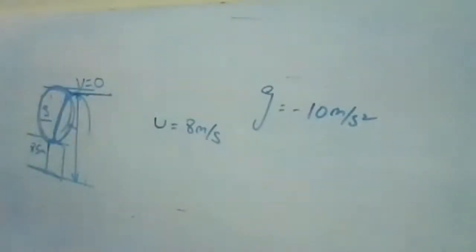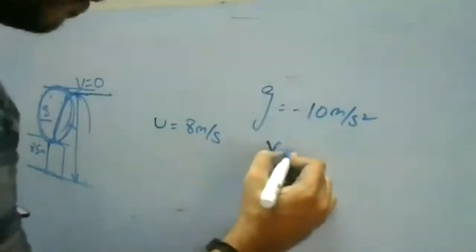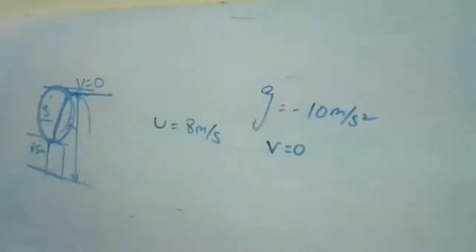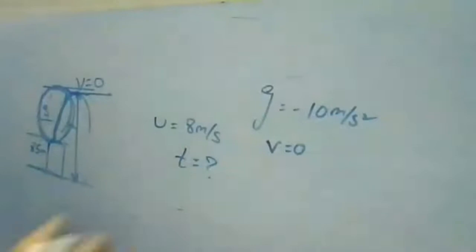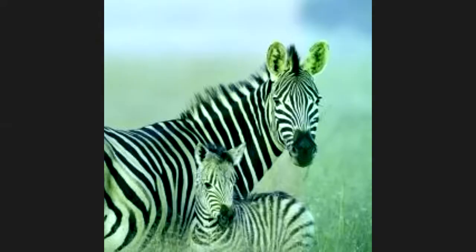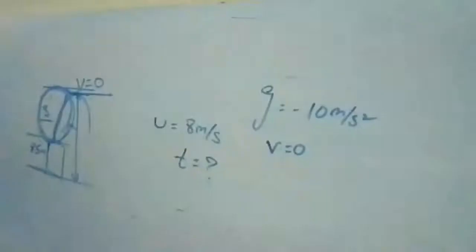After reaching the maximum height, v is equal to 0. u is 8 meter per second, v is equal to 0, g is minus 10. So try to find the time period t. Which formula do you have to use? Try it. Yes, correct. Time is 0.8 seconds. Others try it. You can take any formula which you are getting.